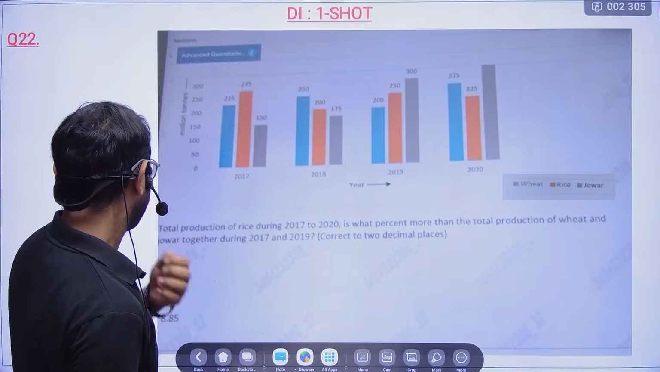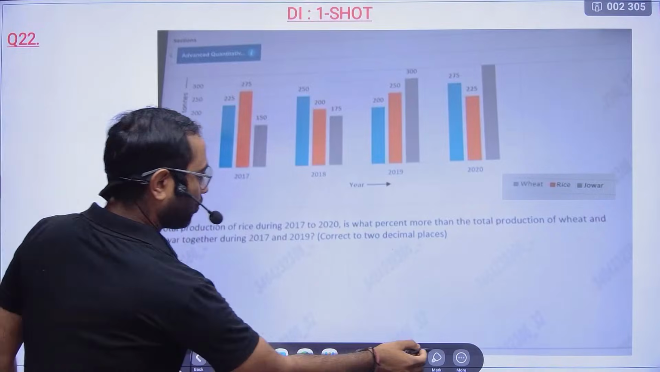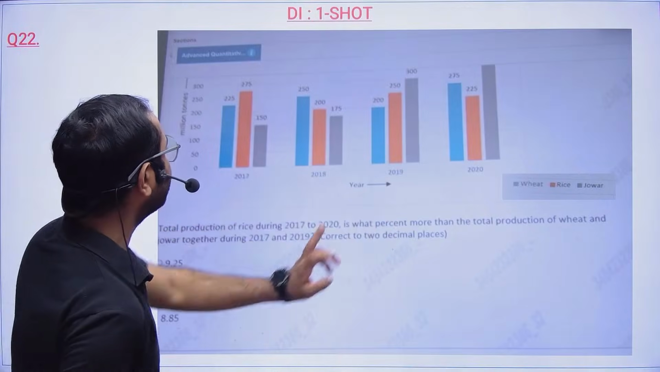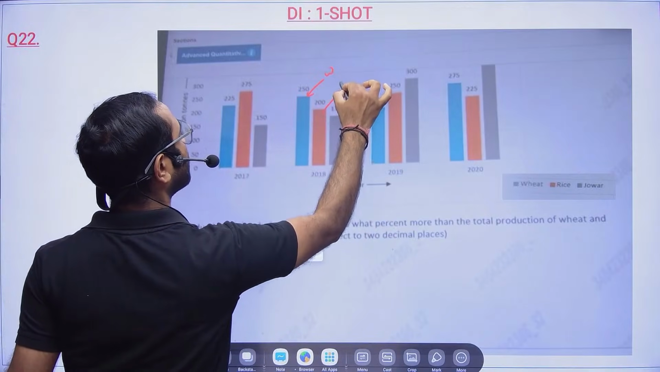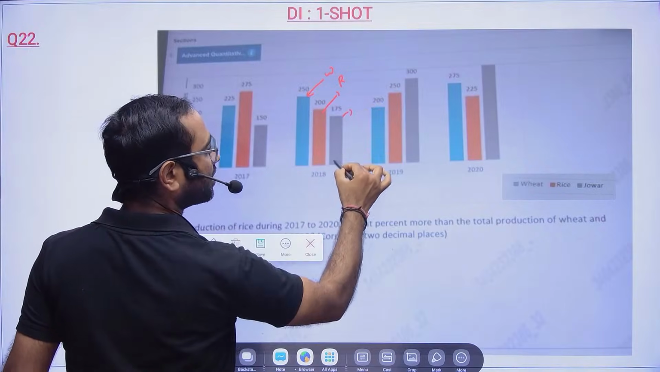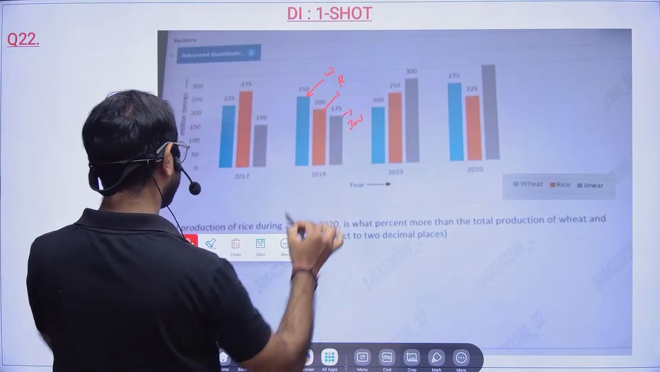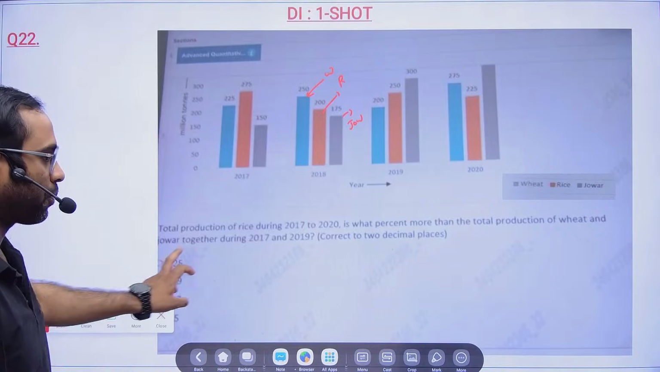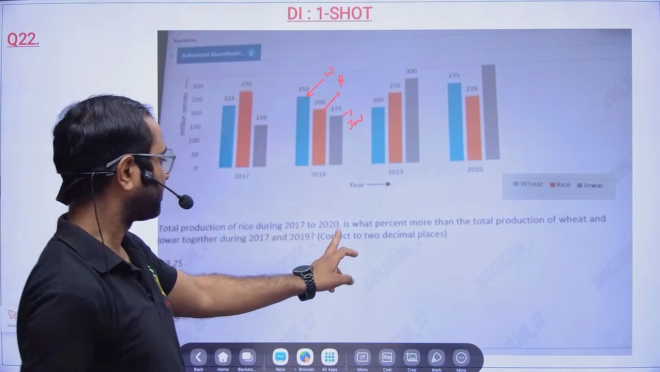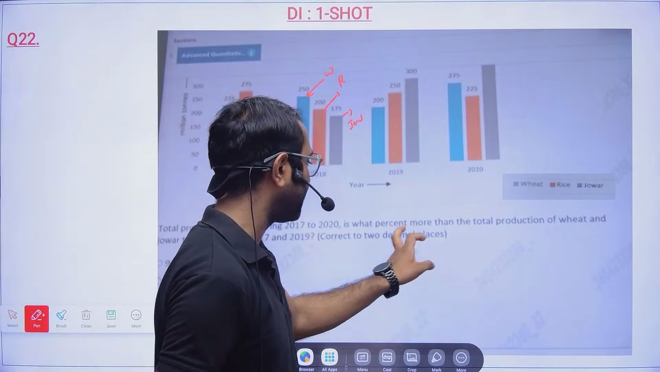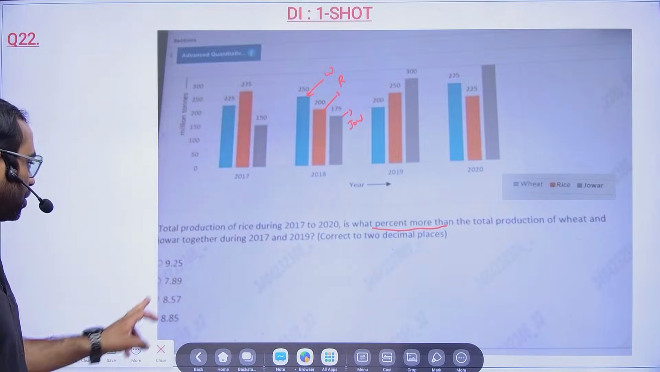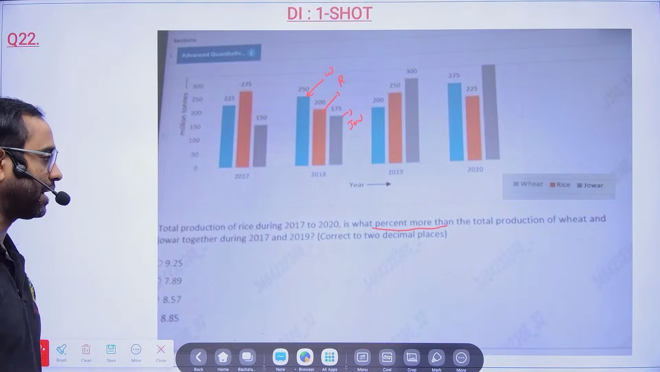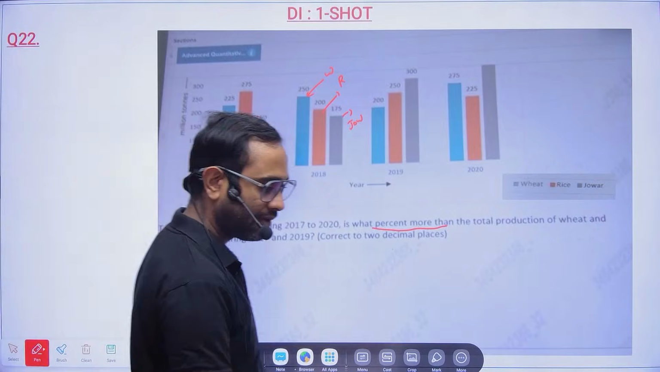Okay. So here it is jowar. So this is wheat. See, this blue one is wheat. This orange one is rice. And this is nothing but jowar. Okay. And here they have given total production of the rice during 17 to 20 is what percentage more than the total production of wheat and jowar together during 2017 and 2019. So now I will start the timer.